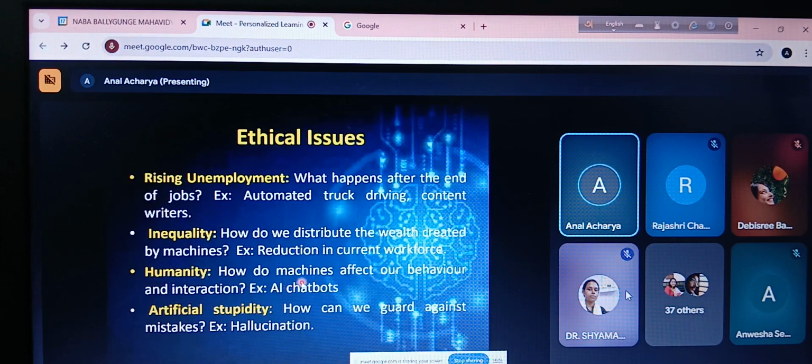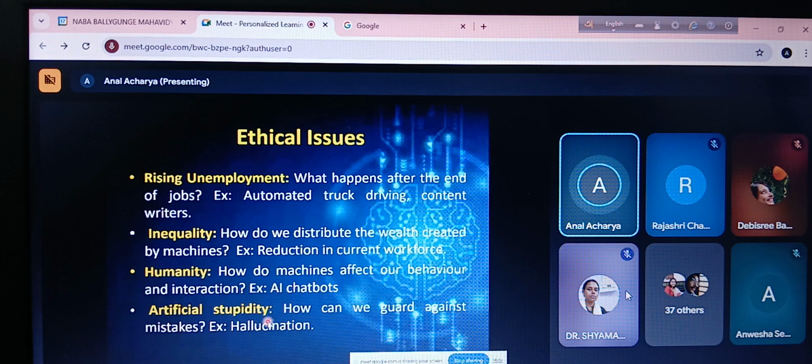Next is humanity. Humanity means how machines affect our behavior and interaction. Earlier, whenever we made a call to a service center, we had to talk to a customer care executive, right? Nowadays, we need to interact with a chatbot, isn't it? I don't know about all of you, but I find that chatbots are not very friendly. I am not very sure about using them. Whenever there was human intervention, it was much better, in my view.